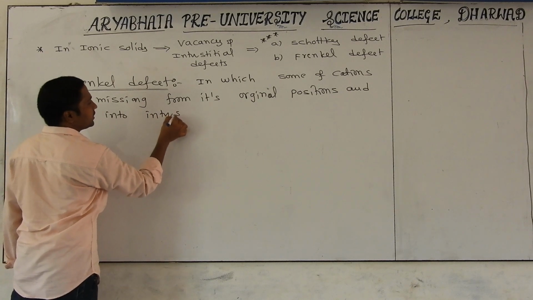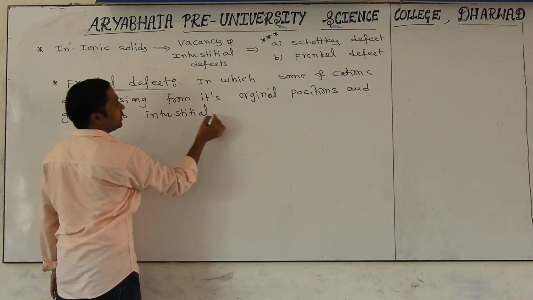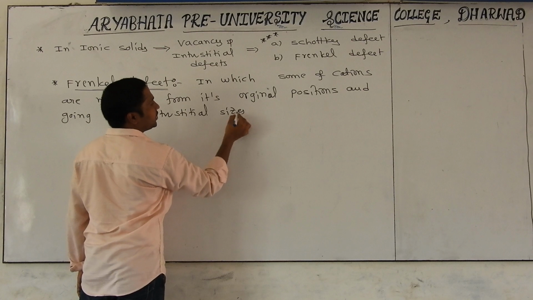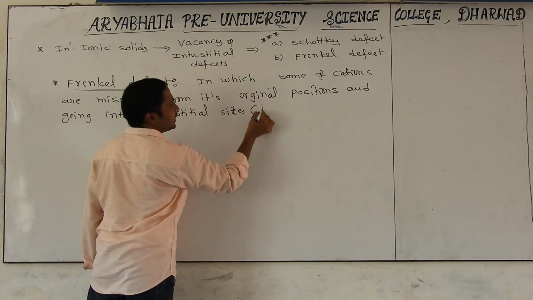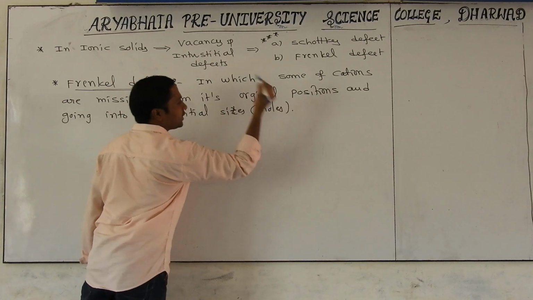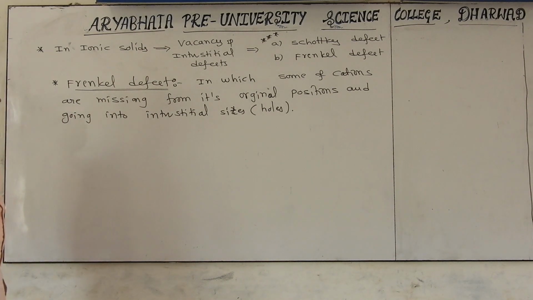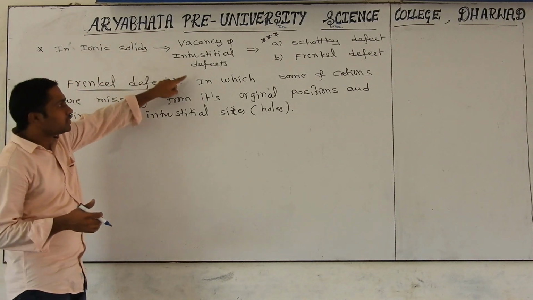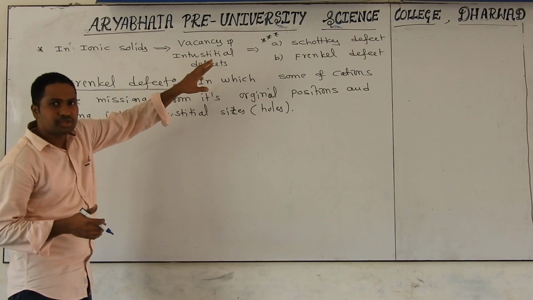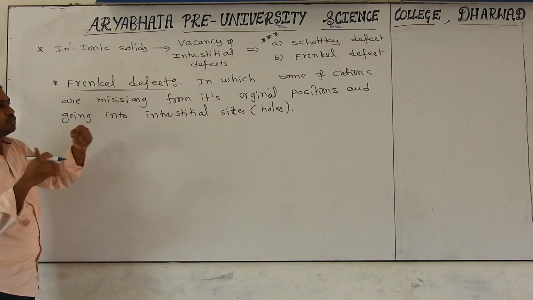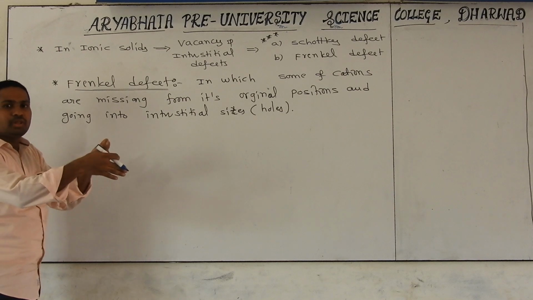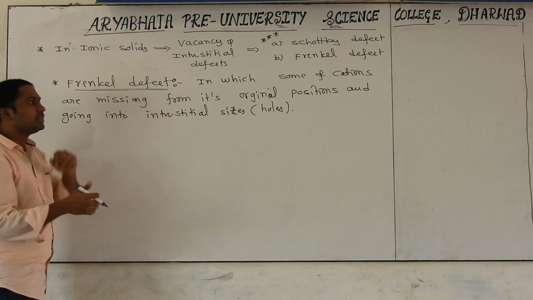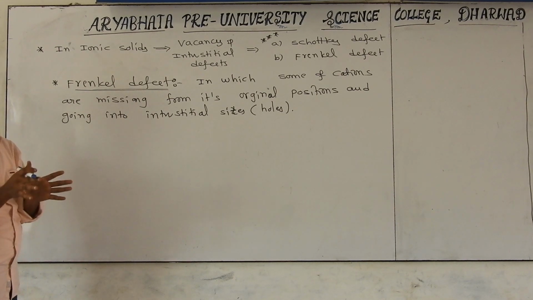Interstitial sites. What do interstitial sites mean? Holes, or nothing but gaps. You see the definition? Frankel defect is one type of stoichiometric defect, especially observed in ionic solids. It is a defect in which some cations are missing from their original position and going into the interstitial sites, which are nothing but holes or gaps.